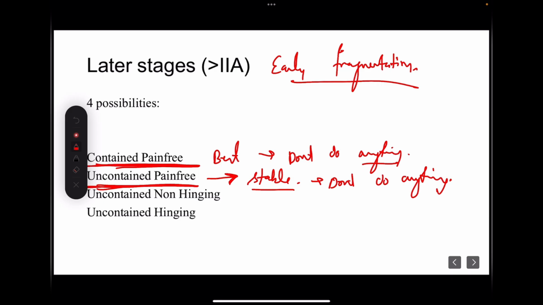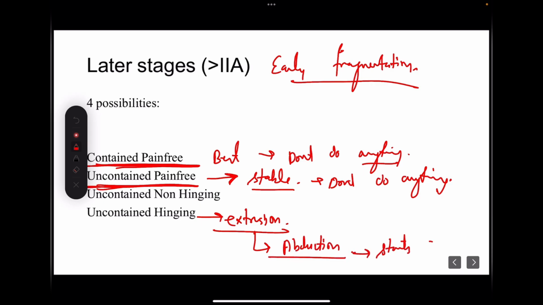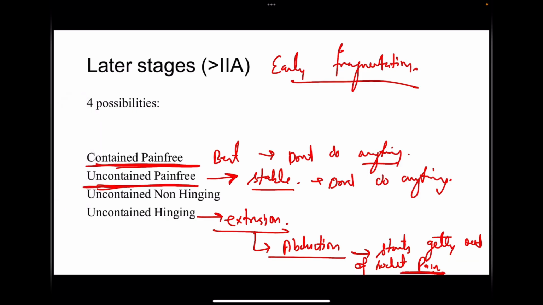Now comes the concept of hinged abduction. Sometimes the hip is uncontained, that is, it is having extrusion. And whenever a child does abduction, the hip starts getting out of the socket and the child has a very painful condition. This is the concept of hinged abduction that we will be discussing now, and this is the condition when remedial surgery has to be done.